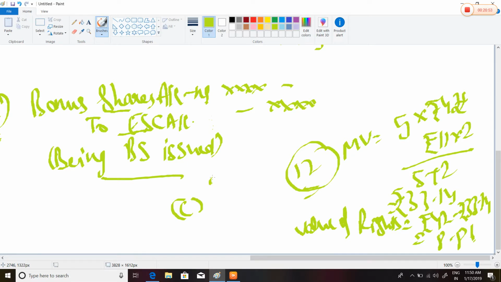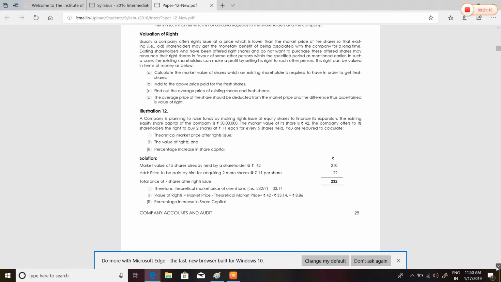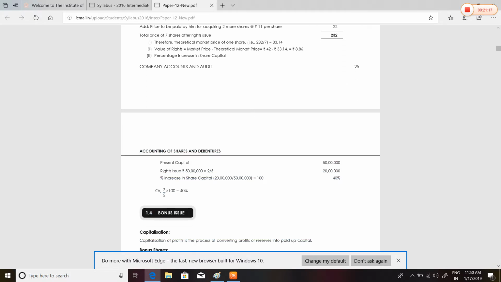It is 2 by 5, because it is 2 for every 5, so 40%. Or you can calculate in another way: 50 lakhs into 2 by 5 is 20 lakhs, which is 40%. I hope you got it.